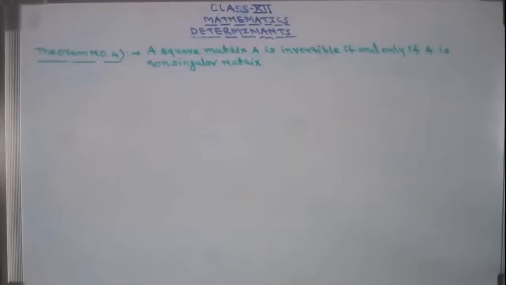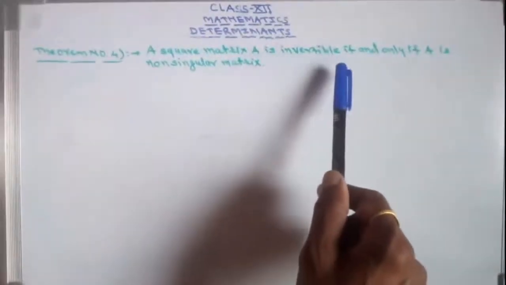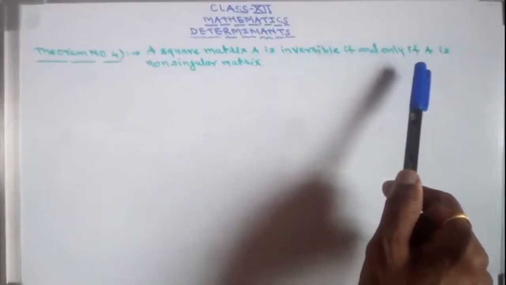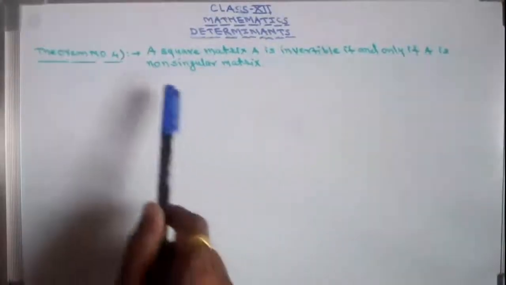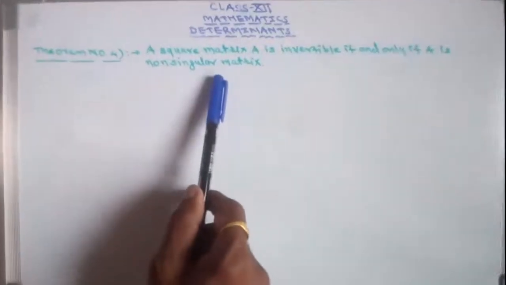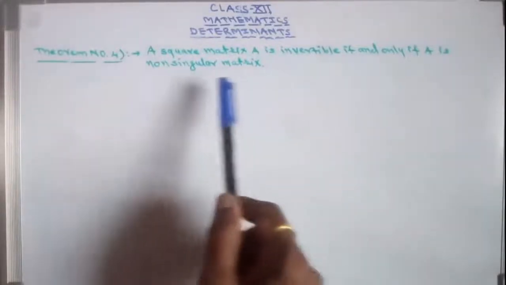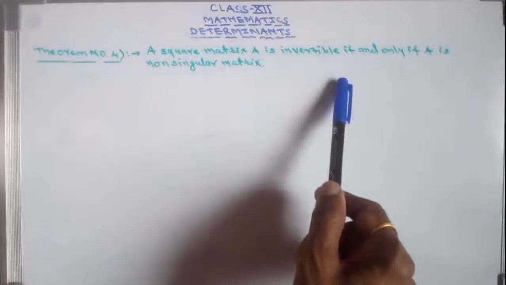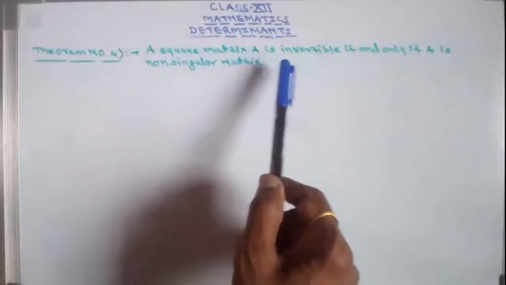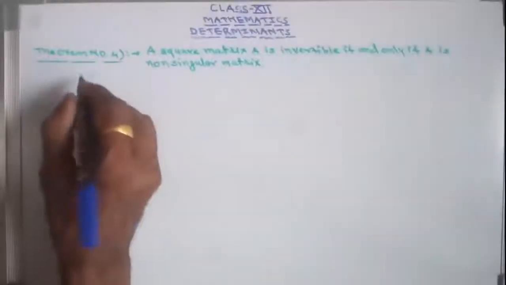Students, there is one theorem on the inverse of the matrix. The theorem is: a square matrix capital A is invertible if and only if A is non-singular. Non-singular means a matrix whose determinant is not equal to 0. That is, determinant of A is not equal to 0. If determinant of A is not equal to 0, then that square matrix A is invertible. This is the theorem. So let us see the proof of this theorem.